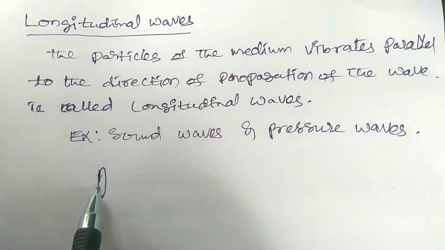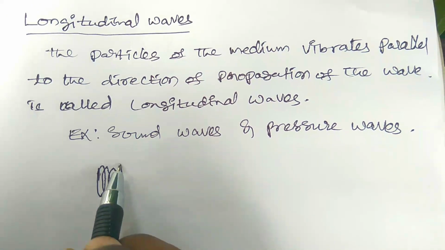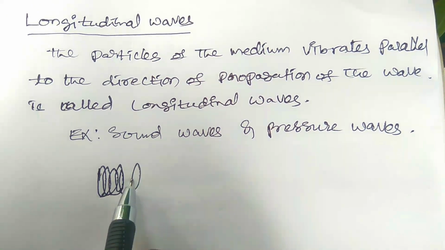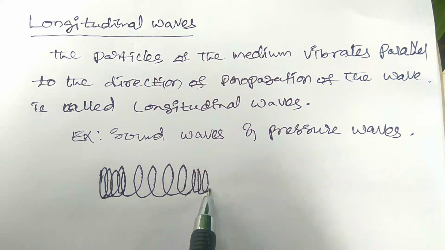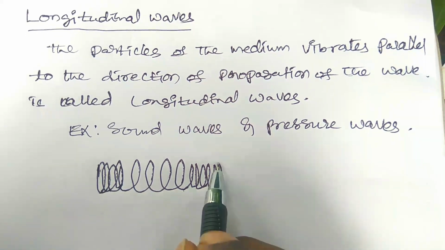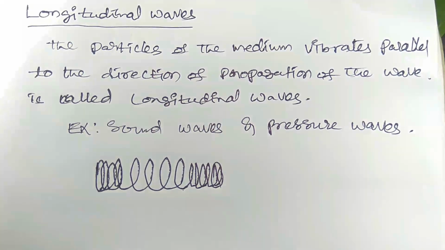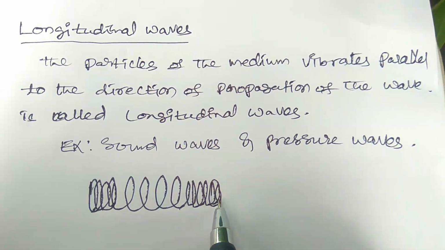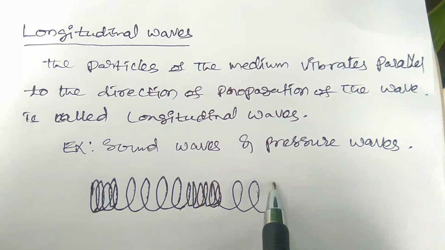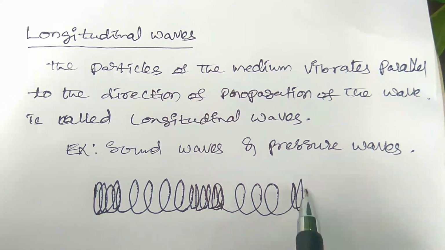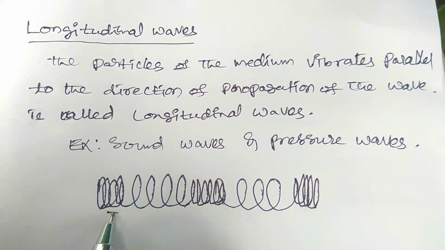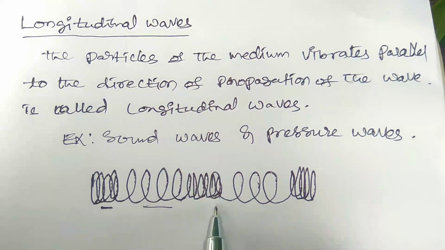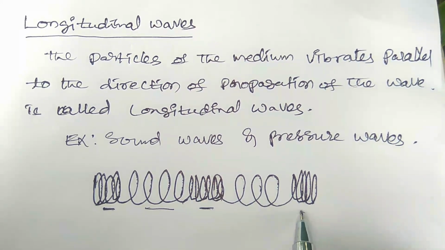So these are the high dense particles and low dense particles.